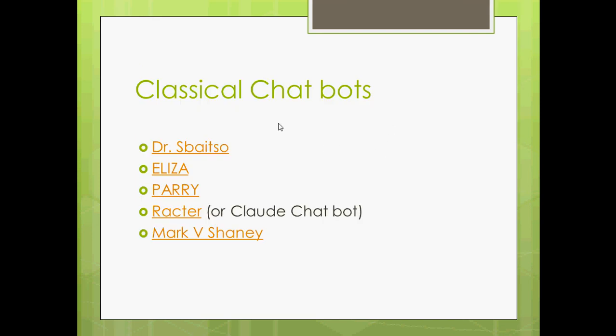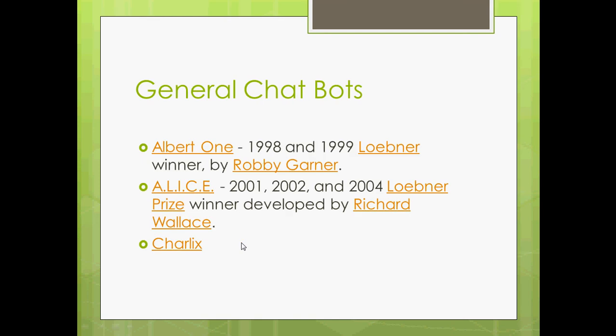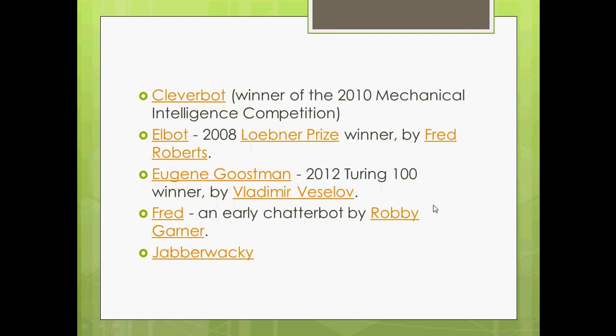There are some classical chatbots, Eliza, Parry, Racter, and there are some general chatbots like Jabberwacky, which was a Loebner winner in 1998 and 1999. Alice is a very famous chatbot, which won the Loebner Prize in 2001, 2 and 4, developed by Richard Wallace. Here I will tell one important point. Alice provides a language called AIML, and the chatbots made from that AIML are known as Alice bots or Pandorabots. So this is a great honor for Alice, and she is a female chatbot.